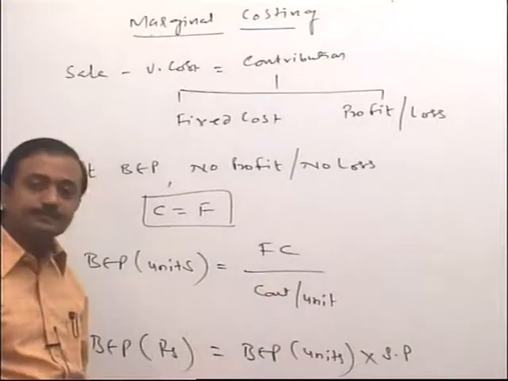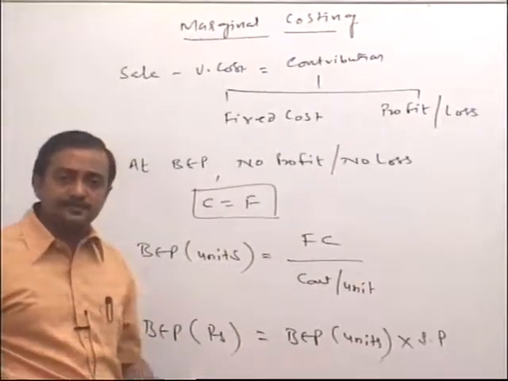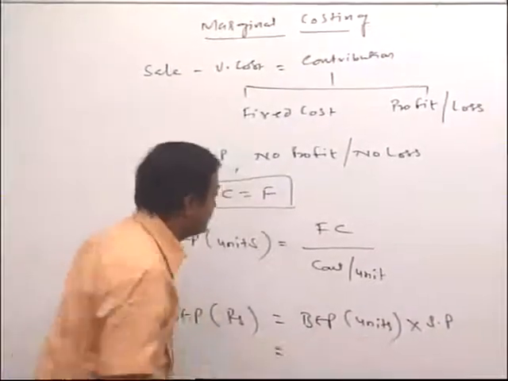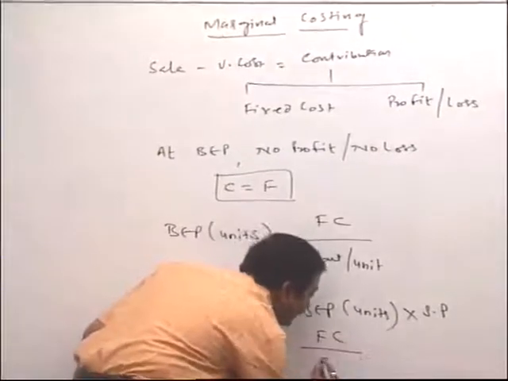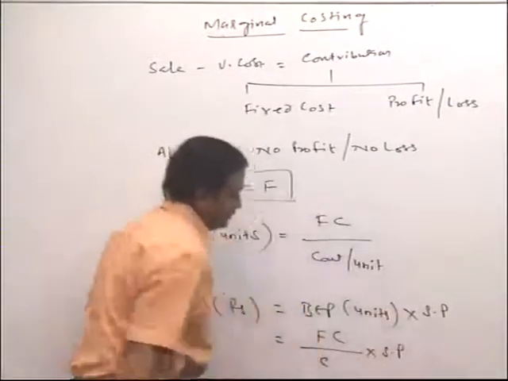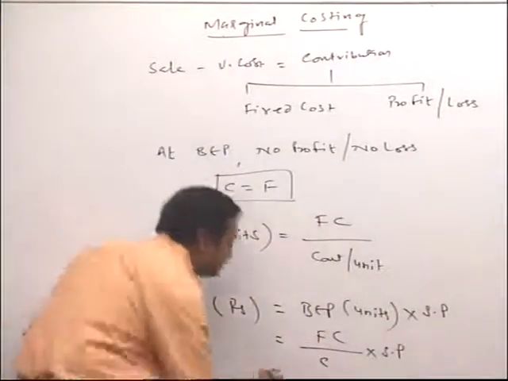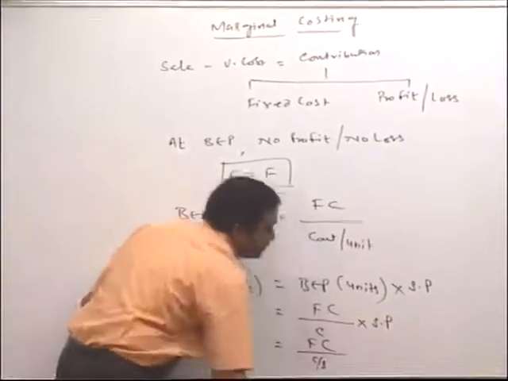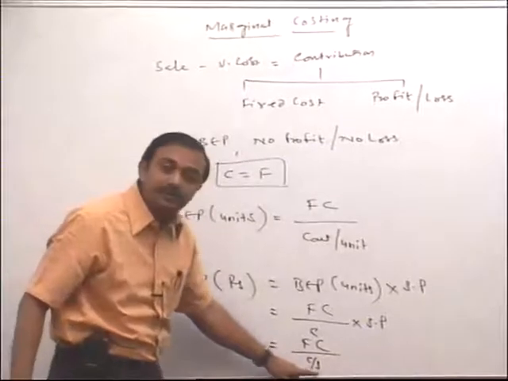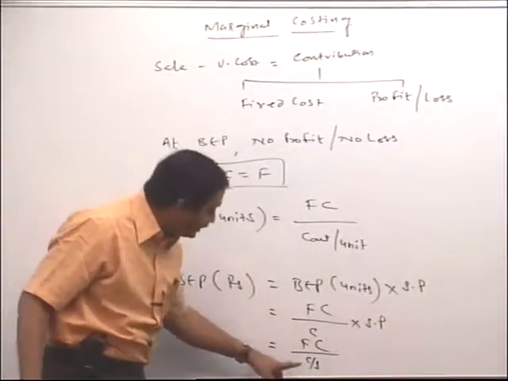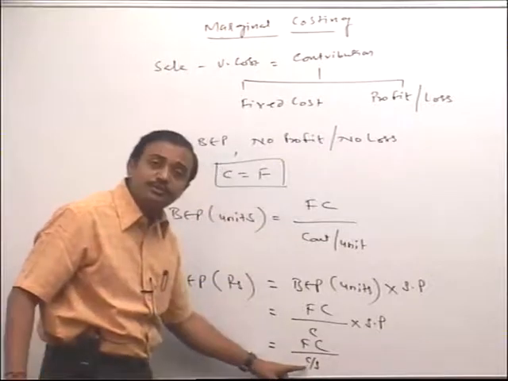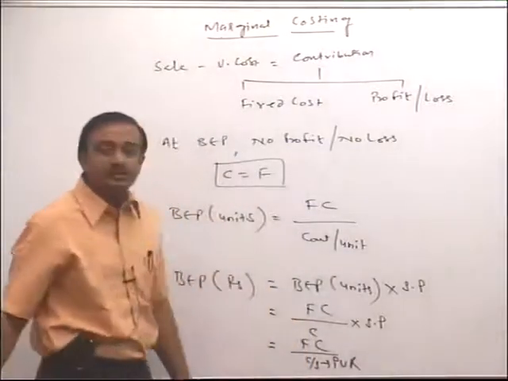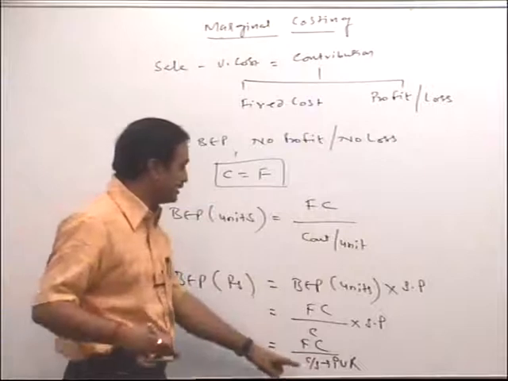Tell me friends, has everybody calculated this? Now I will simplify these things further, please emphasize. Break even point in rupees is nothing but fixed cost divided by contribution, multiplied by sales price. So you can say fixed cost upon contribution upon sales. Why? Because the denominator is multiplied. So I can put contribution upon sales, and this contribution upon sales is nothing but PVR, profit volume ratio. How exactly? That I will show you friends. Please emphasize.